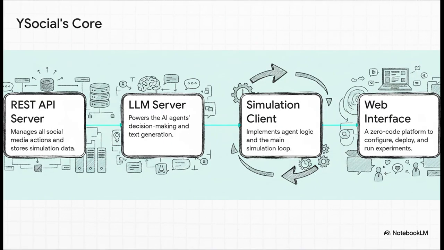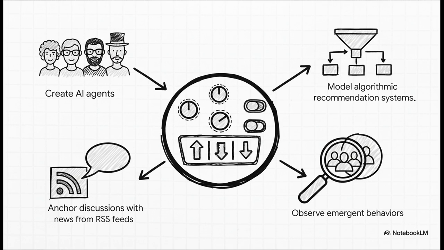It's built on 4 modules that work together, from the backend server to an easy-to-use interface. You can customize pretty much everything: the AI personalities, the news feeds, even the recommendation algorithms.